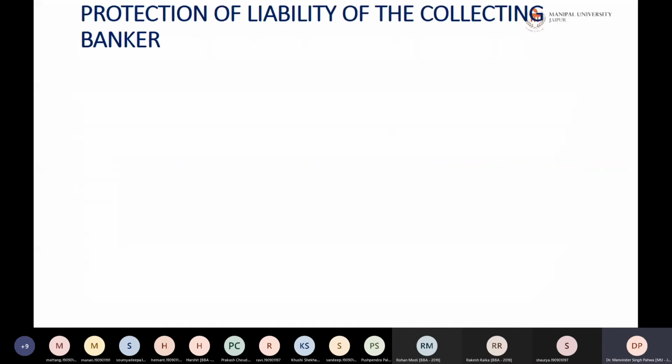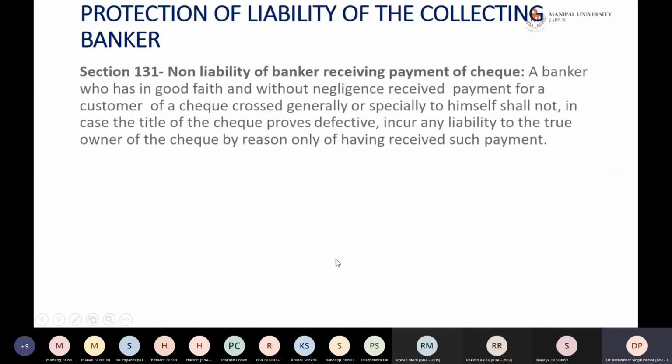Now let us see the protection and liability of the collecting banker. Okay, so Section 131 says no liability of the banker receiving the payment of a check. A banker who has in good faith and without negligence received payment for a customer of a check crossed generally or specially, in case the title of the check proves to be defective, does not incur liability to the true owner of the check by reason only of having received such payment. Actually, there is no liability of the banker as such, because the banker has been instructed to get the payment.